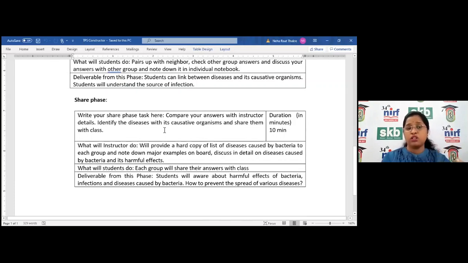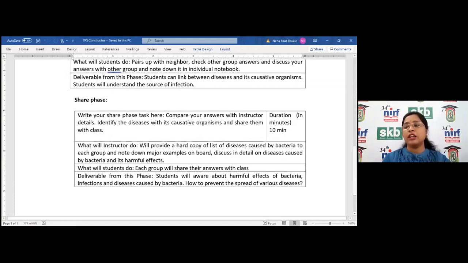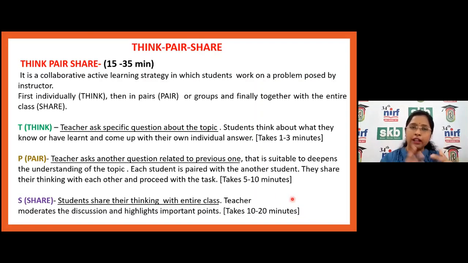Then the last is the share phase, where they have to share. Again, we need to ask one question for the sharing purpose, so that they compare their answers with the instructor's details. The teacher needs to give details on the particular question asked in the think phase and pair phase, and at the end the instructor needs to share the question. Ultimately, students will discuss it with the class. This is one format you can use for your topic or subject, which is really helpful to engage students in the learning process, in think, pair, share.